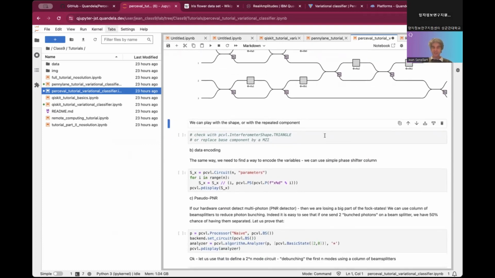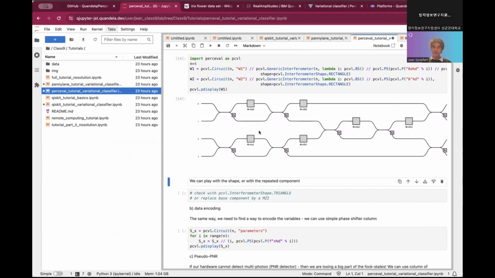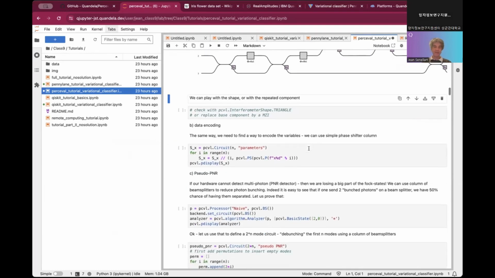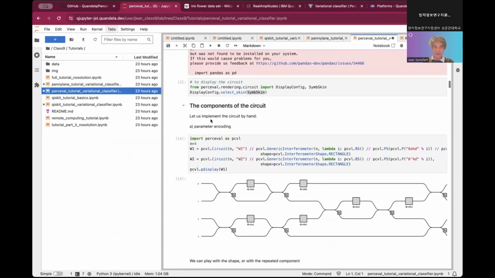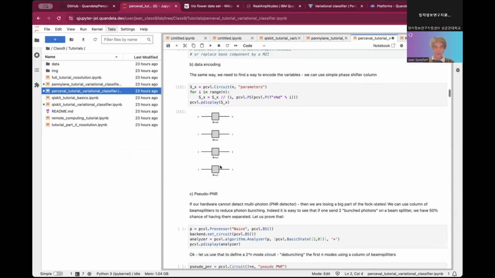Okay. So this is where the weights of the system will be. On this phi here, theta A0, theta B0, theta 1, theta B1, and so on. Now we'll be storing the data itself. For that, we just use what is called a phase shifter column, which is simply that. So x0, x1, x2, x3, it's 4 parameters. My circuit's size is 4, so it's only 4 modes.